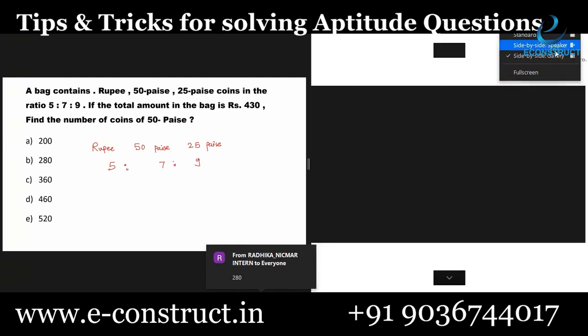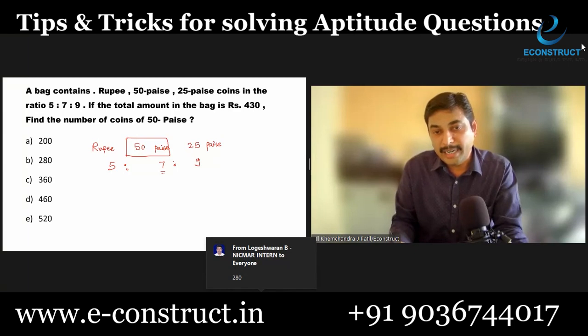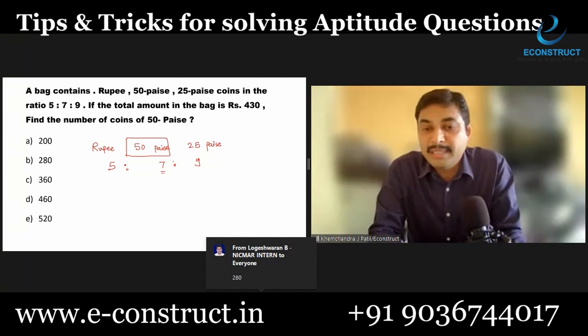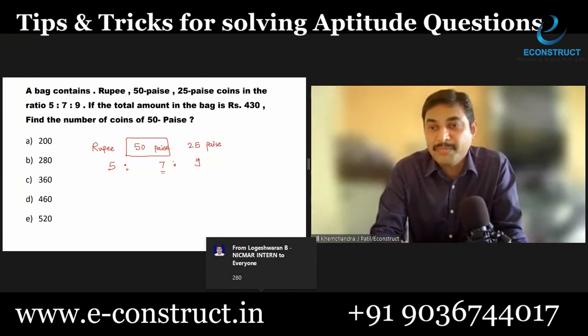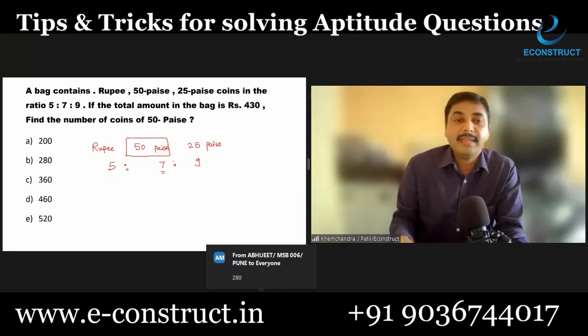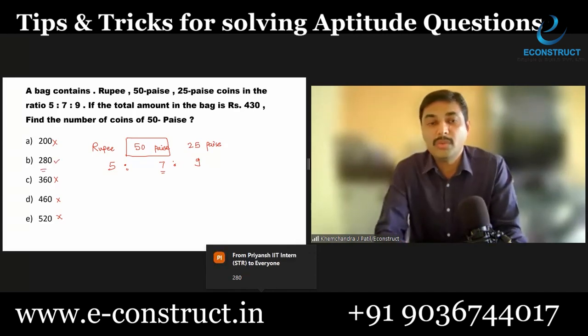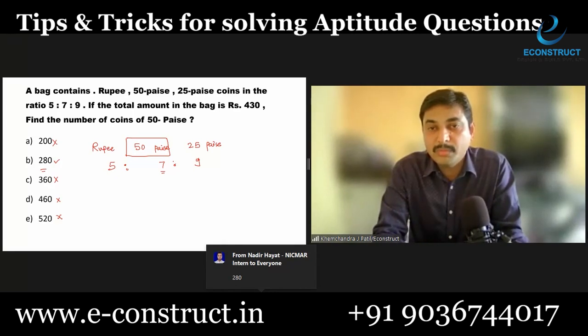5:7:9. Look at the sequence. In the sequence, 50 paise is the second number, so 50 paise is represented by 7 parts. So what you require is a number which is exactly divisible by 7, and if you are good at the table of 7, these numbers are not divisible by 7, so your answer is option number 2.